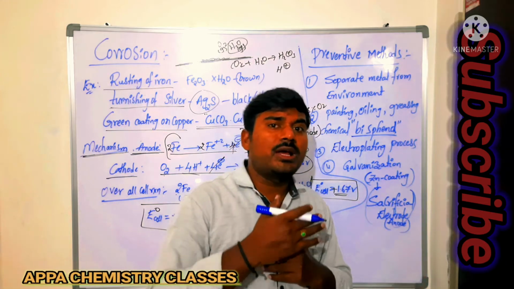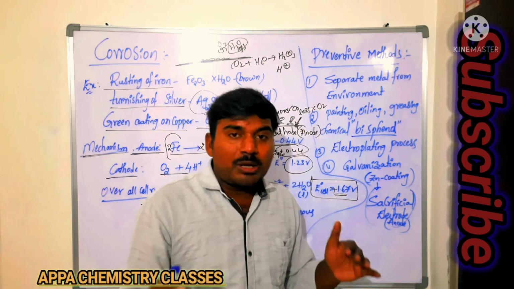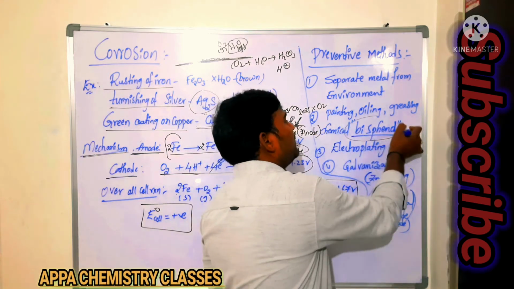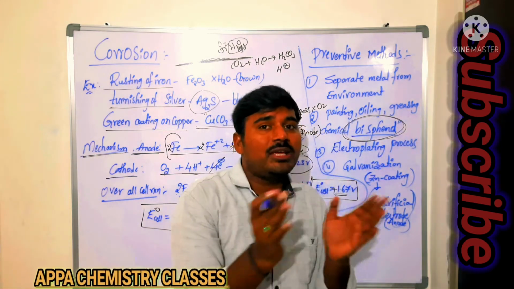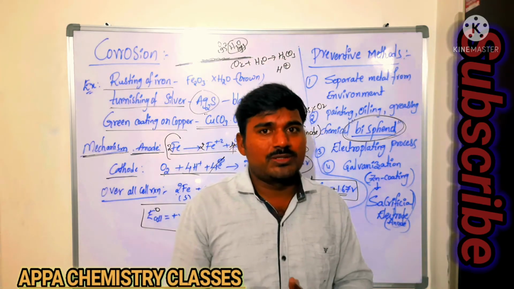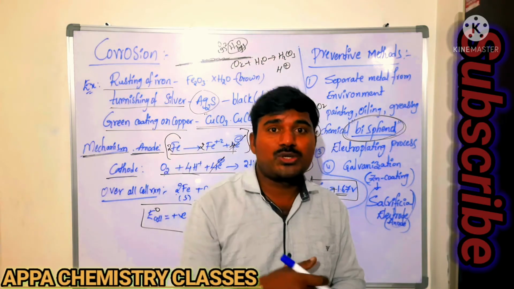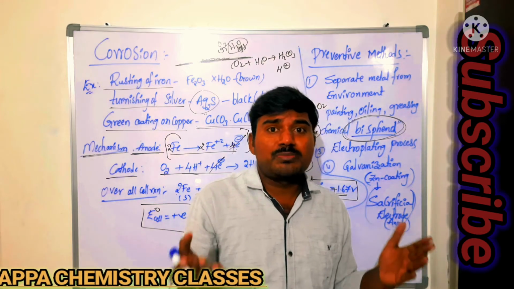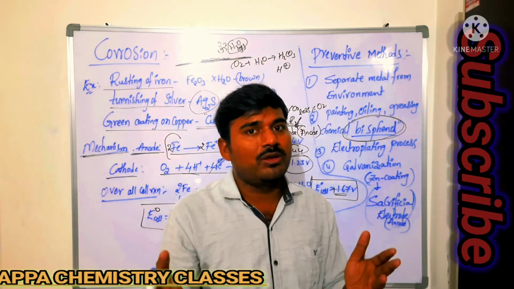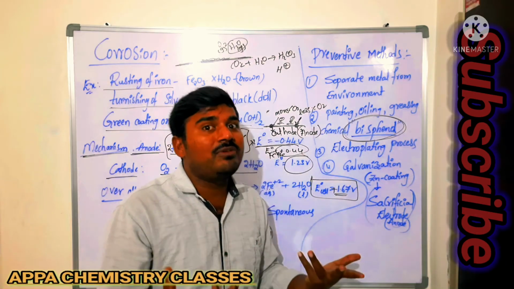And also how can we protect it from the environment? By oiling or greasing, or by applying some chemicals over the surface of the metal, like bisphenol. Bisphenol is a chemical which is used to prevent corrosion. That is most important. And also most important, alloying of metals. Some poles are there in New Delhi. One pole was built at the time of Ashoka, but still now it is present as it is. It is not undergoing rusting. At that ancient time we had alloying, that is mixing of metals. By mixing of metals, the quality of the metal will be increased.